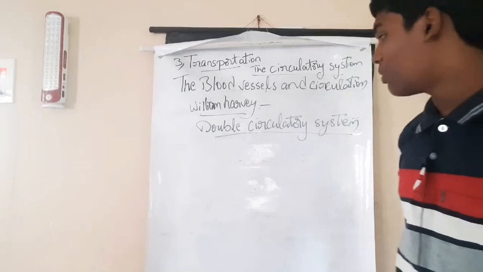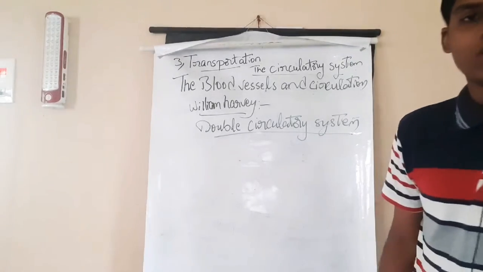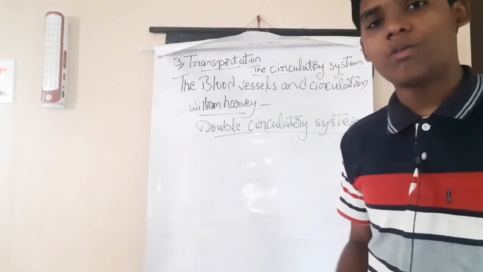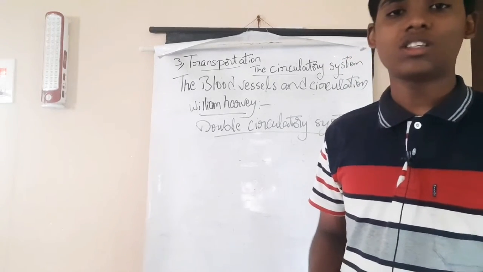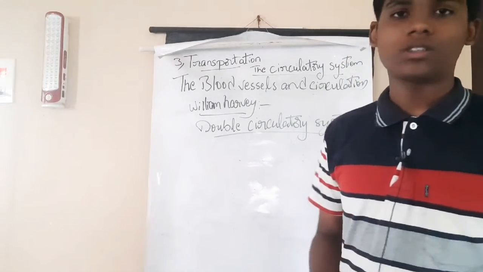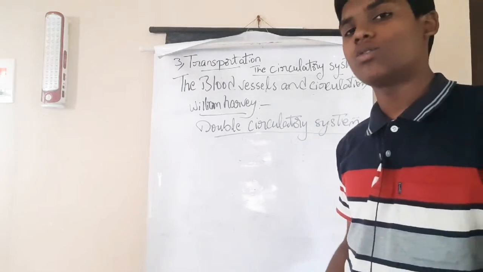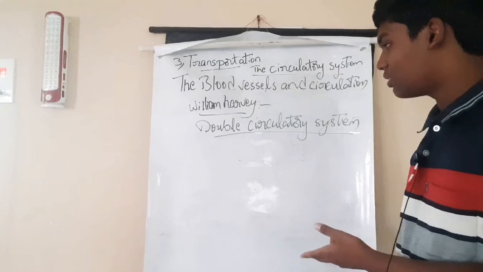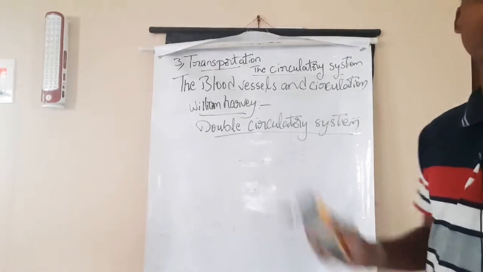So what is meant by double circulatory system? He argued that new blood cells are not formed. We are using the same blood in different processes, with the help of the double circulatory system.